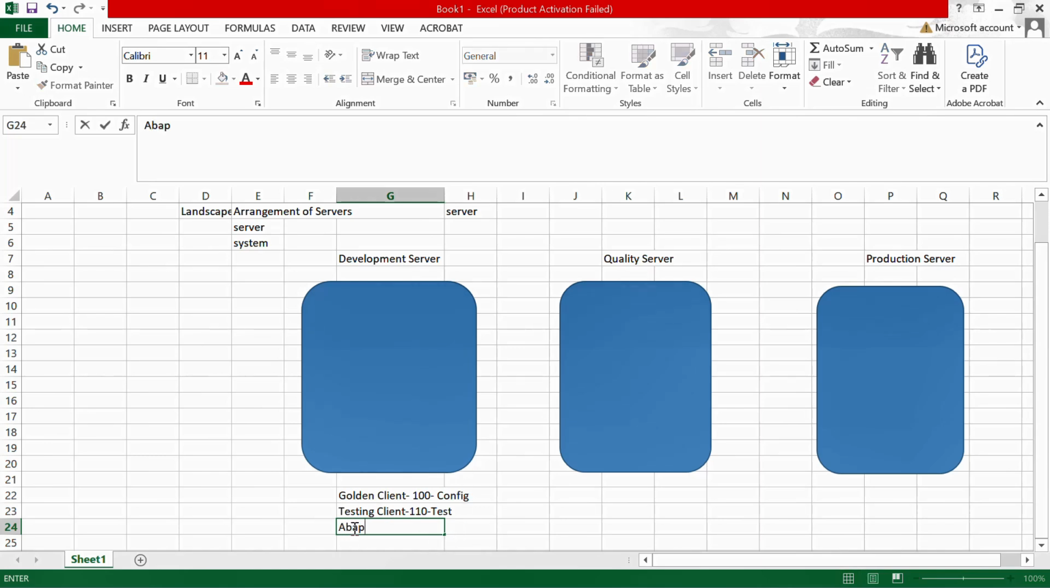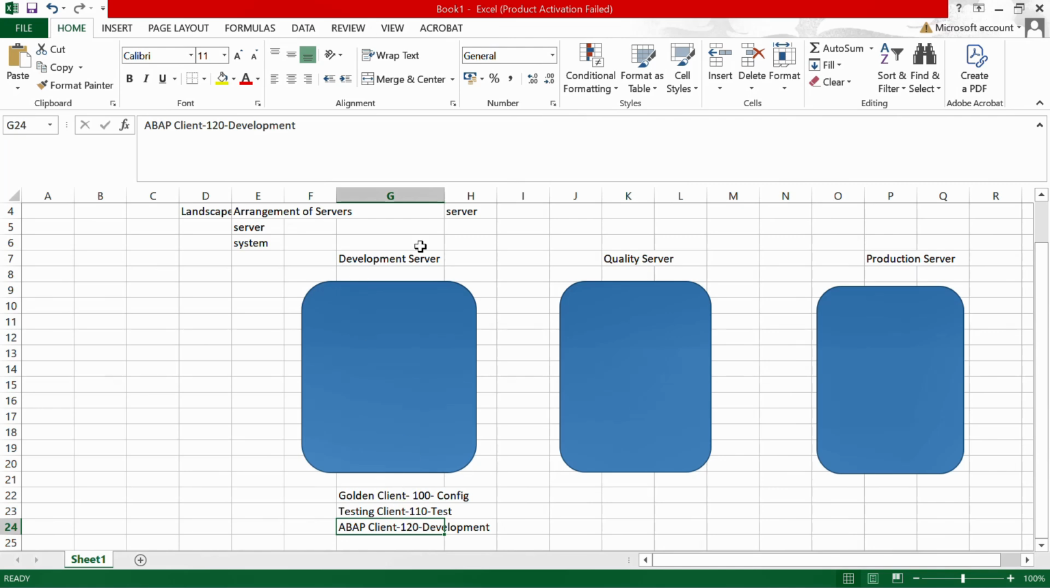Now this is for the functional side. Now what about the technical side? So there is one more client inside, that is the ABAP client. Let's say it is 120, to do the development activities. Inside this ABAP client, what the ABAP person does, they will do their configuration and they will test inside this ABAP client only.